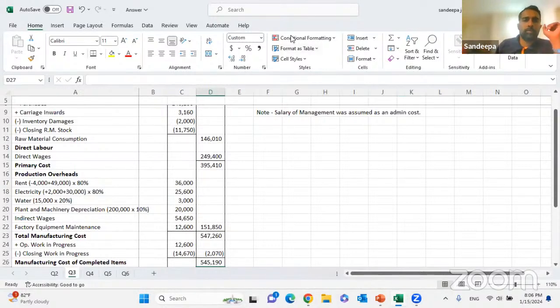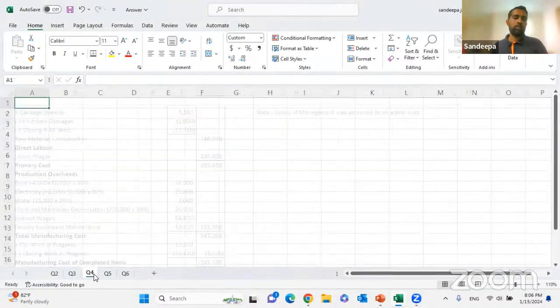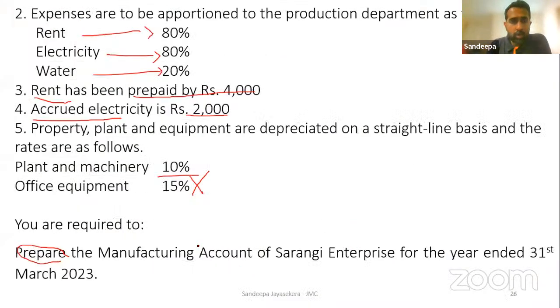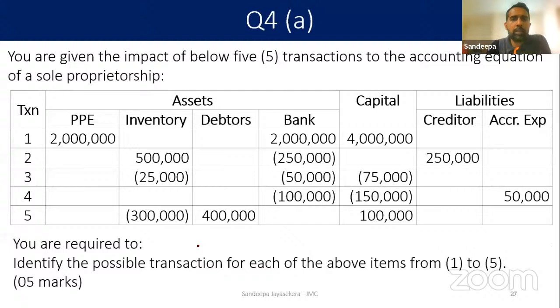Right? Okay, right. Thank you. So we have completed 2 questions out of 5. Right, 2 questions out of 5. So let us move on to question number 4. Okay, manufacturing cost completed. Easy peasy. Right. Okay, the next question.